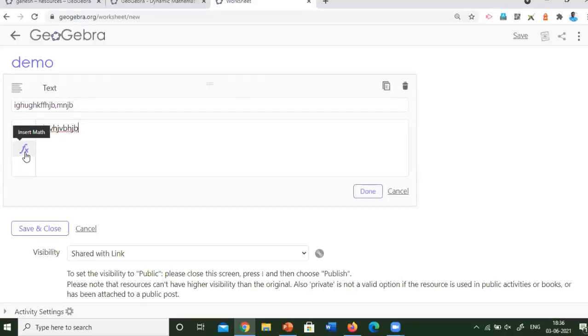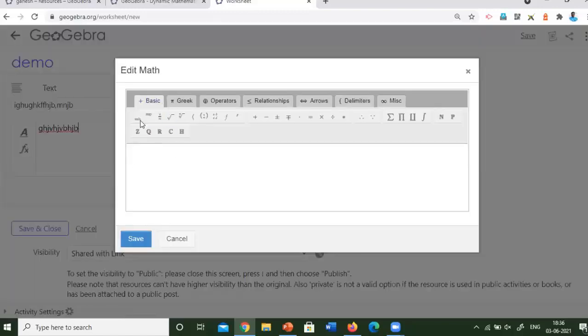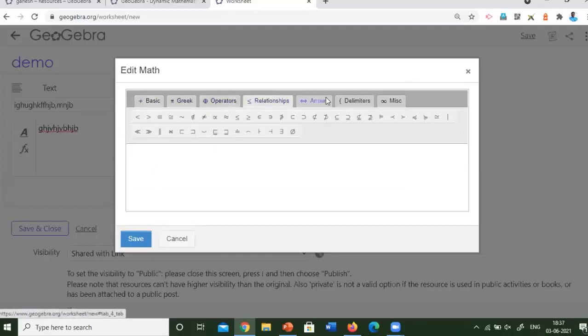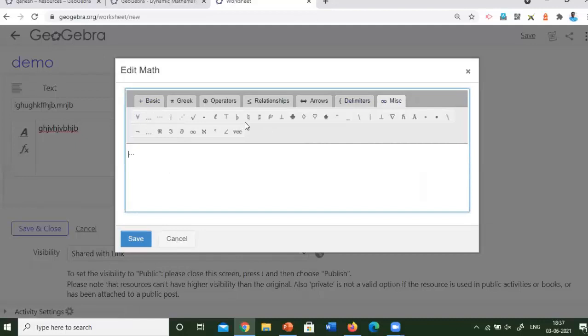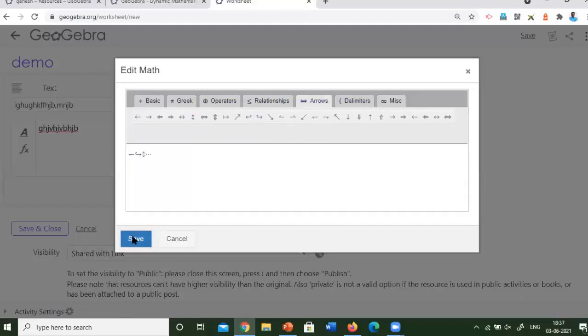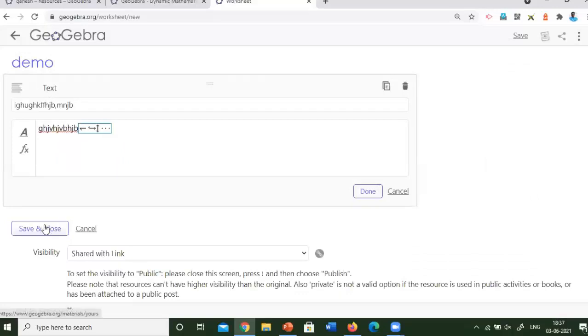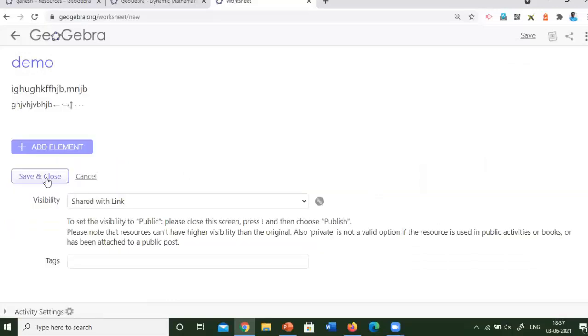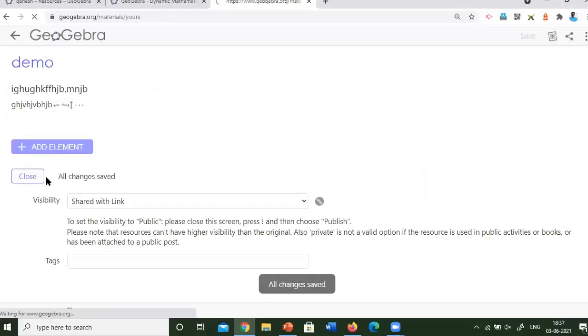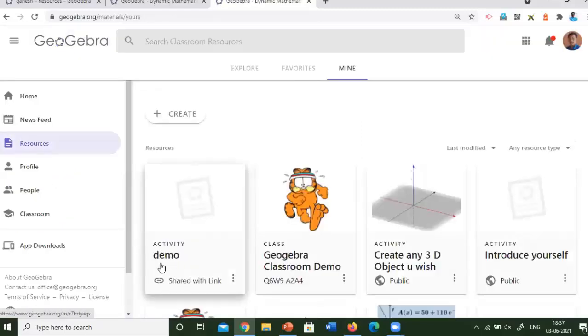and then here you can see there is an option called insert math. By clicking on this, we can insert the mathematical symbols and the equations, many more things with this text box. There is a called f(x). So we can insert any symbols, and like this, we can give the task introduction, description regarding the task in the text. And then you can click done, and then you can click save and close. Here, this is the activity demo number 1.